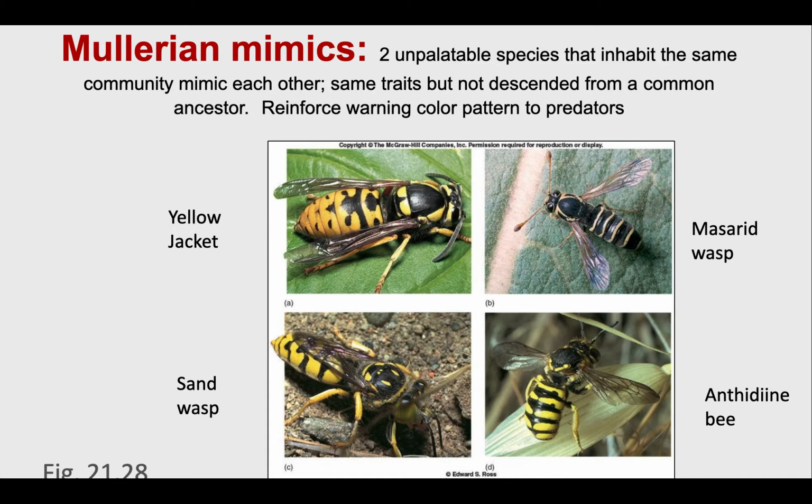I wanted to give you another example of this Müllerian mimicry, all right? So bees are a good example of that. If we look at bees, these wasps, these yellow jackets, they all tend to be yellow and black, right? Even though they have evolved differently, they tend to mimic one another to kind of reinforce that warning pattern to any predators in that area.